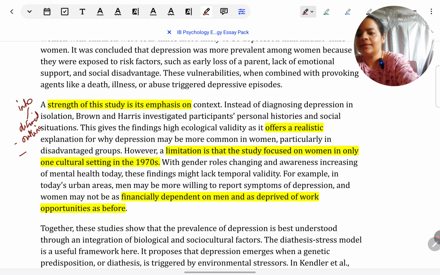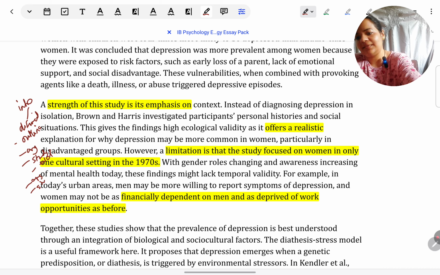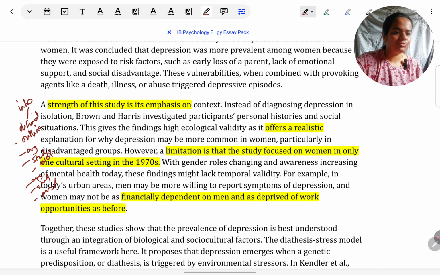Then we gave the first argument, and a study in support of it, because the marking scheme wants us to give supporting evidence and evaluate the evidence, critical thinking, everything we are doing. So study, then evaluation of the study, then a second argument, then a study, then the evaluation of the study, always linking back to the original argument. This is the structure we have followed so far.